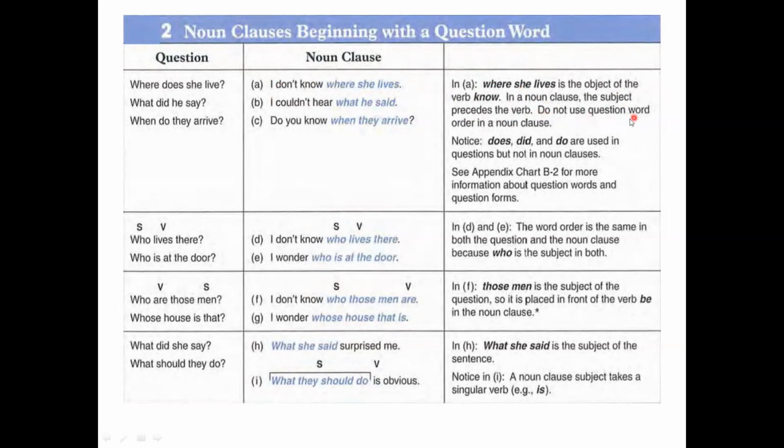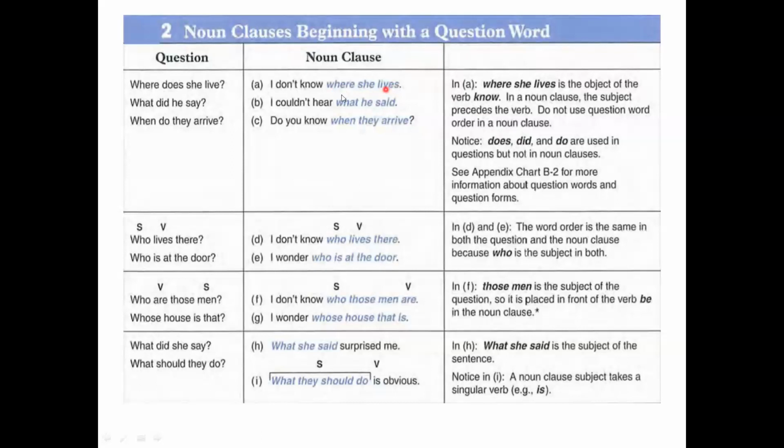Don't use question word order in a noun clause. So here we'll say, I don't know where she lives, not I don't know where does she live. So where she lives is the noun clause, and where does she live is a question. This is a complete sentence, but in case you just use where she lives, it's an incomplete sentence.